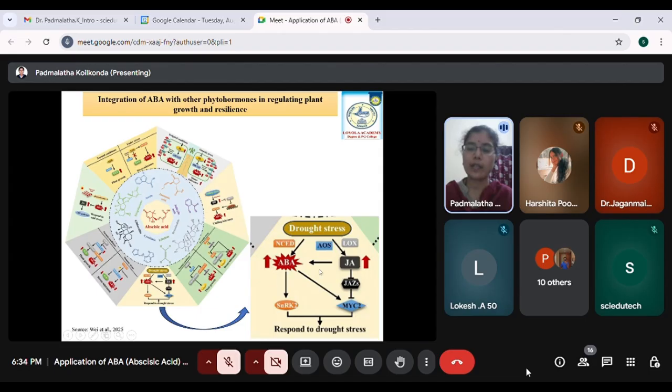In between these, there is a crosstalk mechanism. And as we said, SnRK2 is the key gene which is helping in response to the drought. So by interaction with all these different hormones, the drought stress can still be combated, or any other stresses. For example, the salinity stress, and also other potential stresses, the tolerance mechanisms can combat the respective stress.